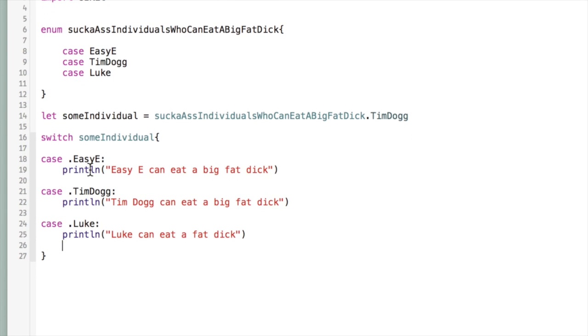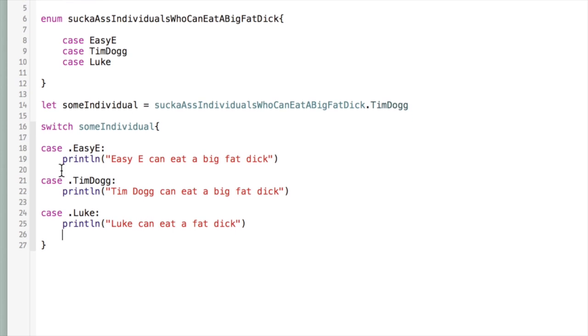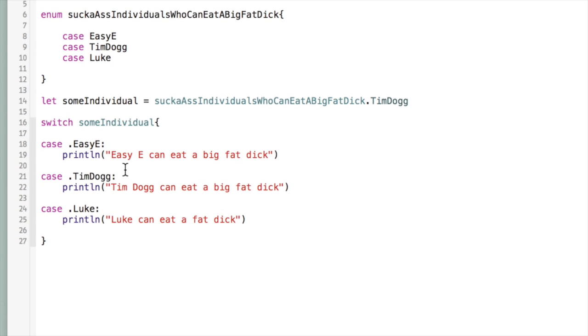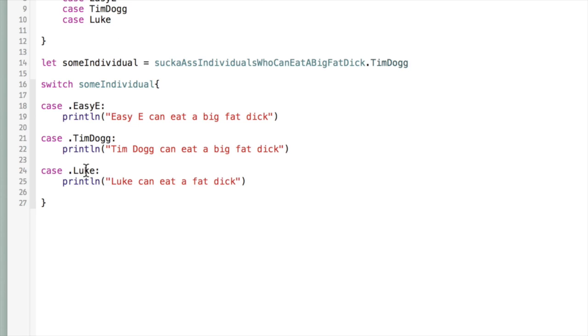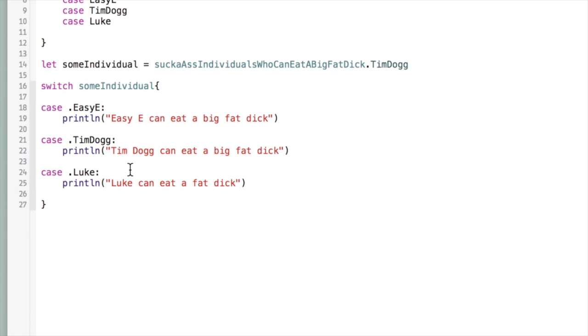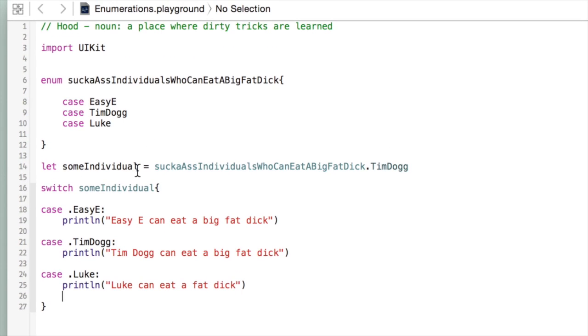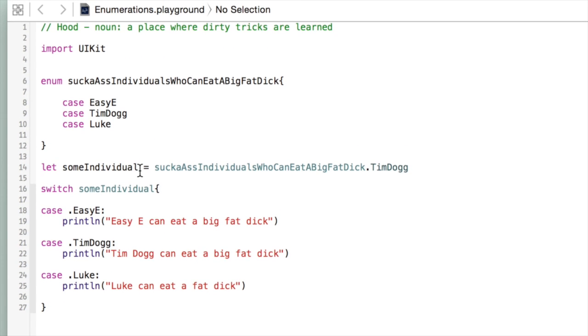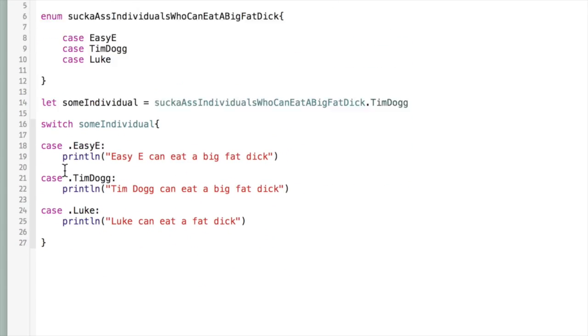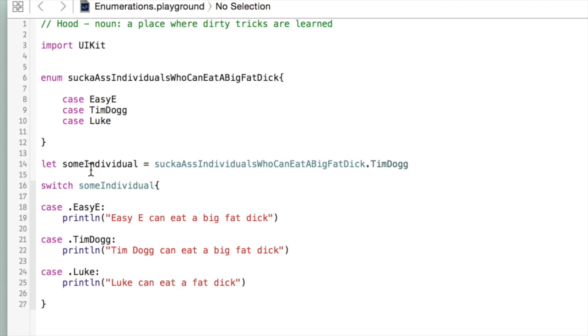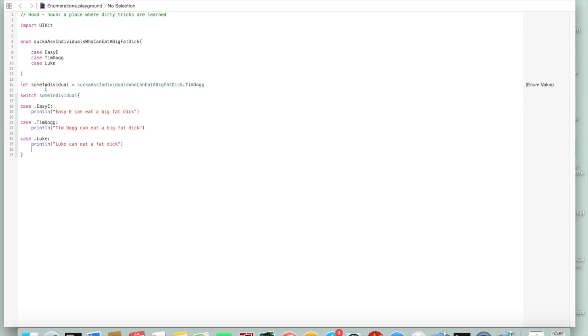If it's Easy E, then we just say Easy E can eat a big fat dick. If it's Tim Dog, then we say Tim Dog can eat a big fat dick. If it's Luke, then we say Luke can eat a big fat dick. So no matter who this particular individual is, we've got some means of handling that. Okay? And so our switch statement is exhaustive.